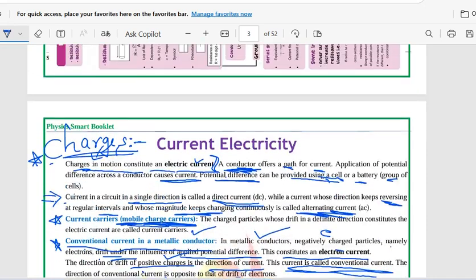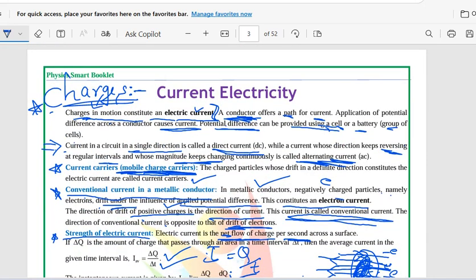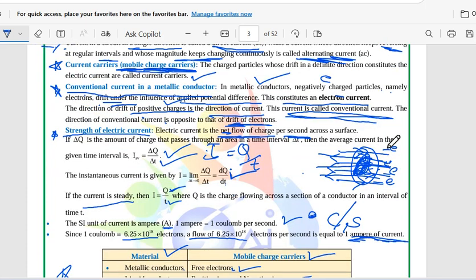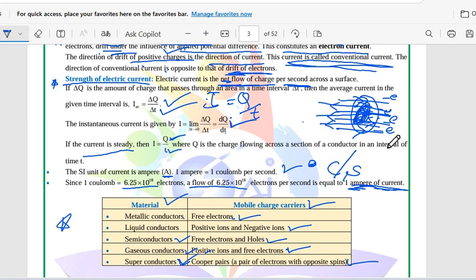So dear students, today we have learnt what is electric current, how we pass electricity through conductors by providing a potential difference across the conductor using a cell or a battery, what is direct current and what is alternating current, mobile charge carriers in conductors, insulators and semiconductors, and also conventional current in a metallic conductor, and strength of electric current, how it varies with time and with the amount of charge flowing in the conductor.